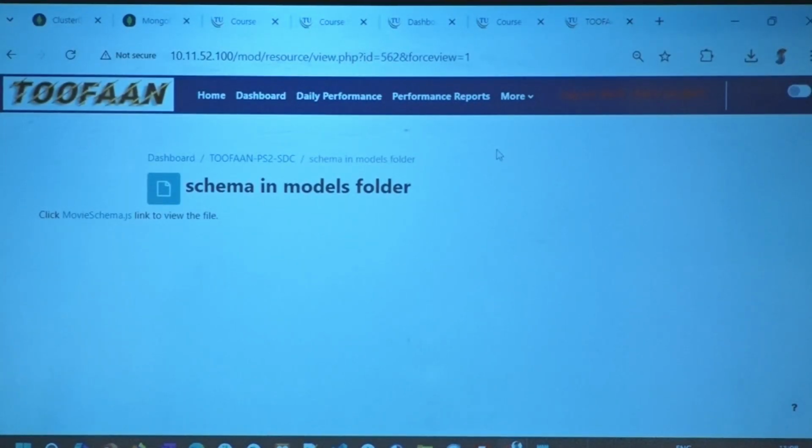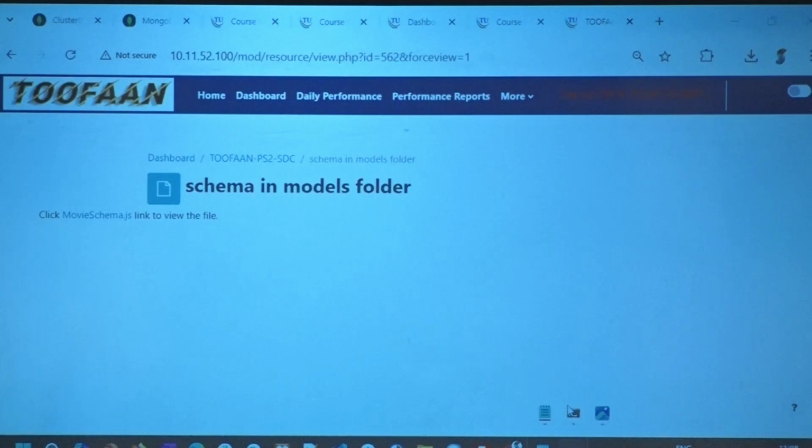I'll create an exercise out of it and share it with you. But for now, get this working, please. Again, download the schema, store it in the models folder, the movie schema. Get the latest server file that I shared. Get it. How many of you got it working? How many of you are able to see in console.log?